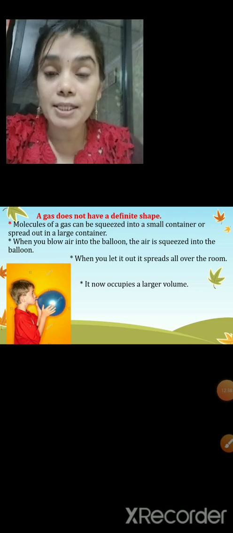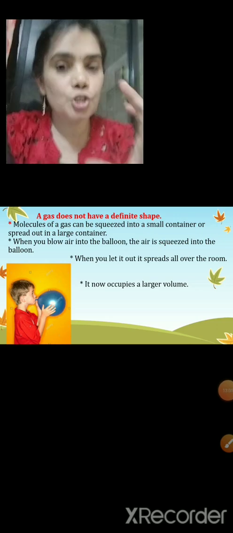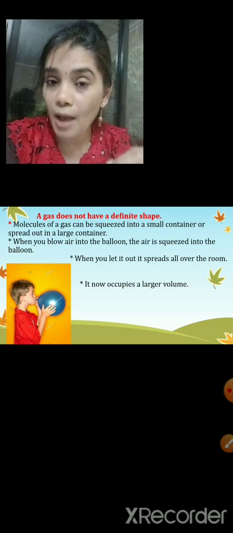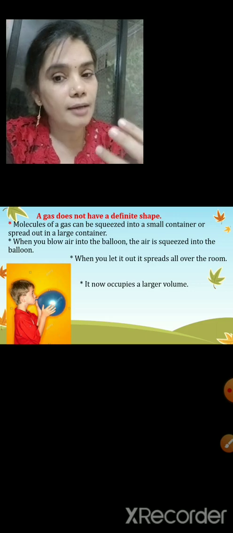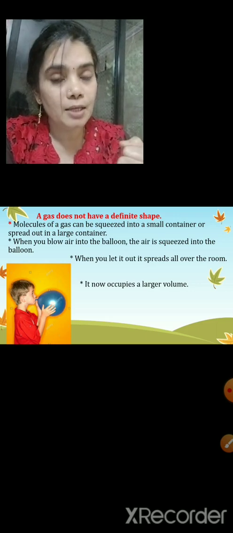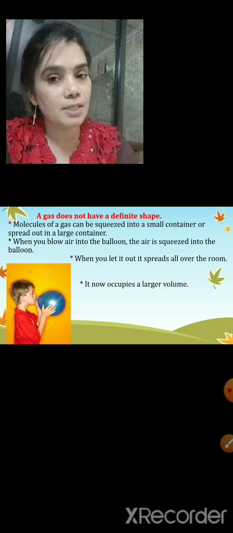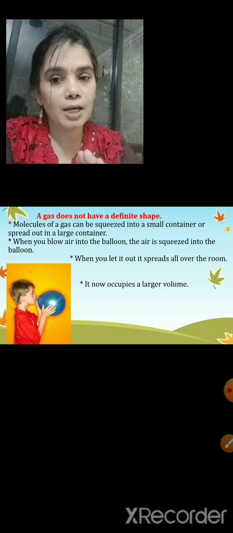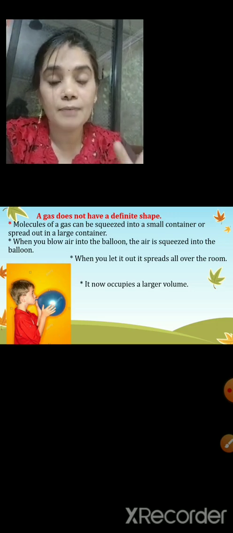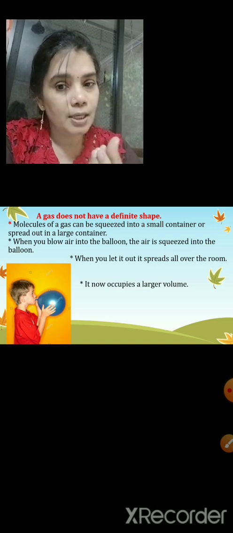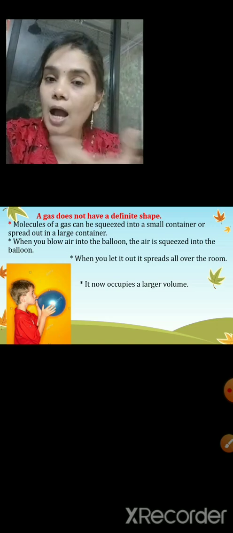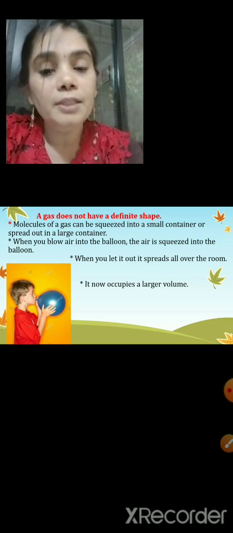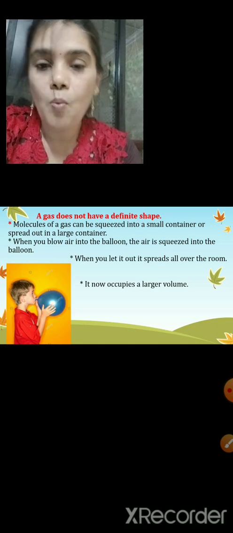I'll give the example of a perfume bottle. You must be aware of what a perfume bottle is. So what do you have inside? Some gases are there inside. When you spray the perfume bottle, the gas comes out and it spreads all over the room. So this shows that molecules of a gas can be squeezed in a small container or they can spread out in a large space, and it occupies a larger volume.